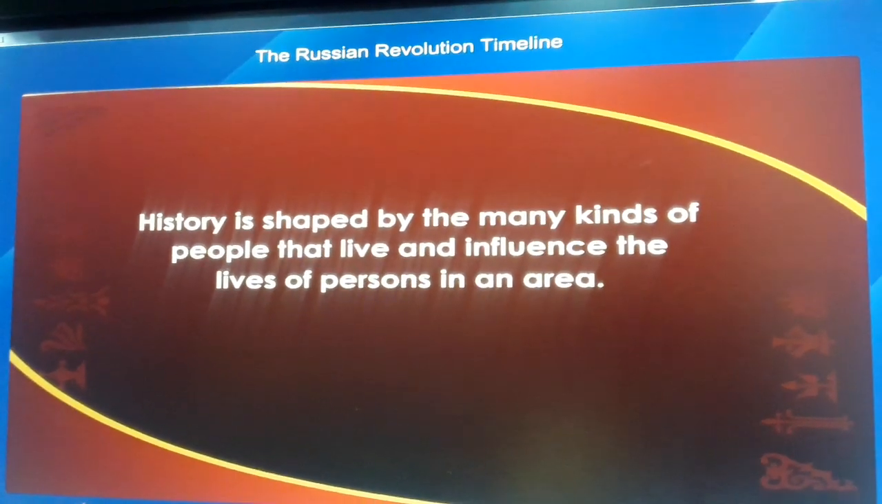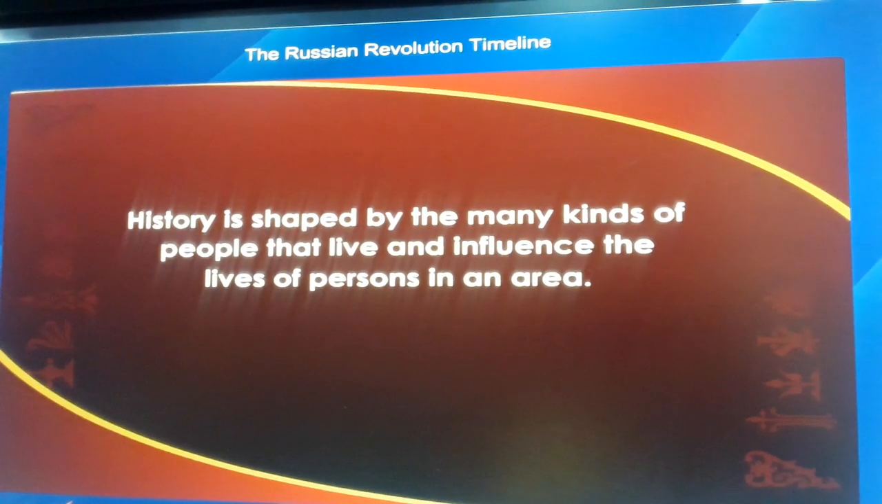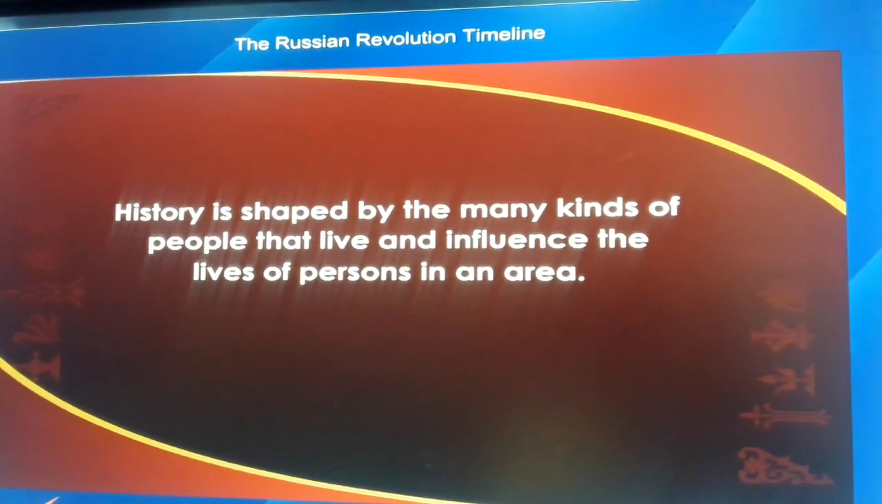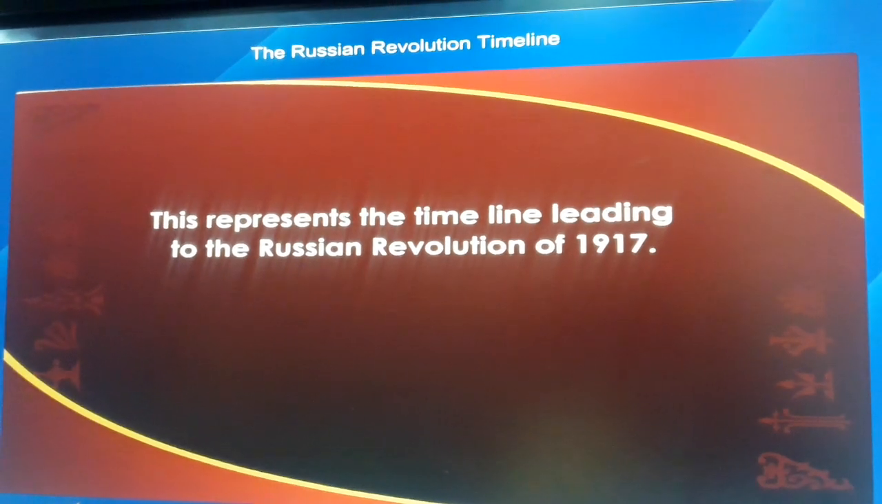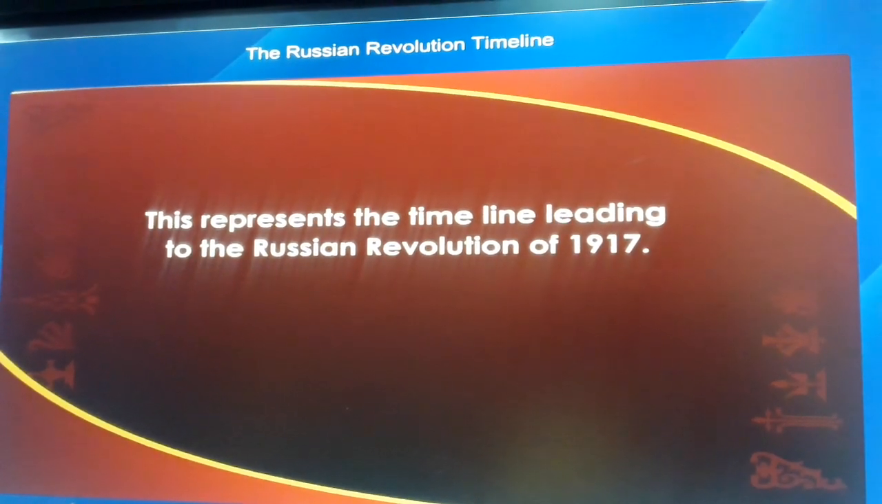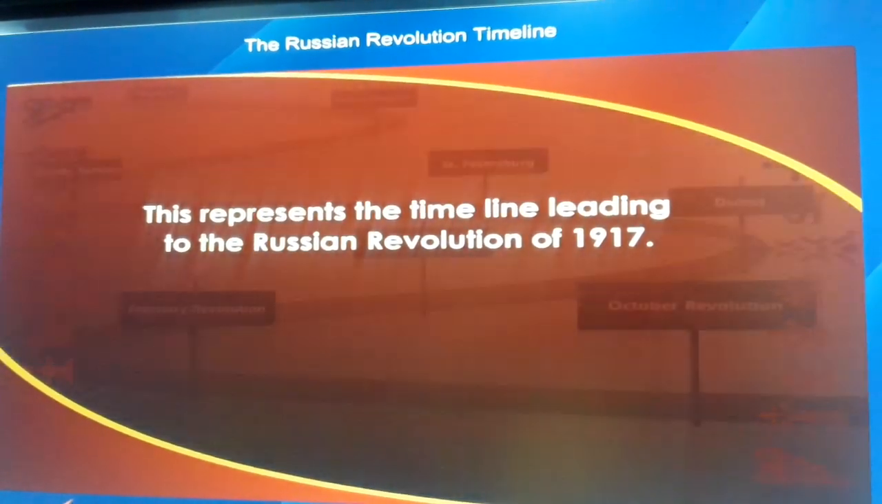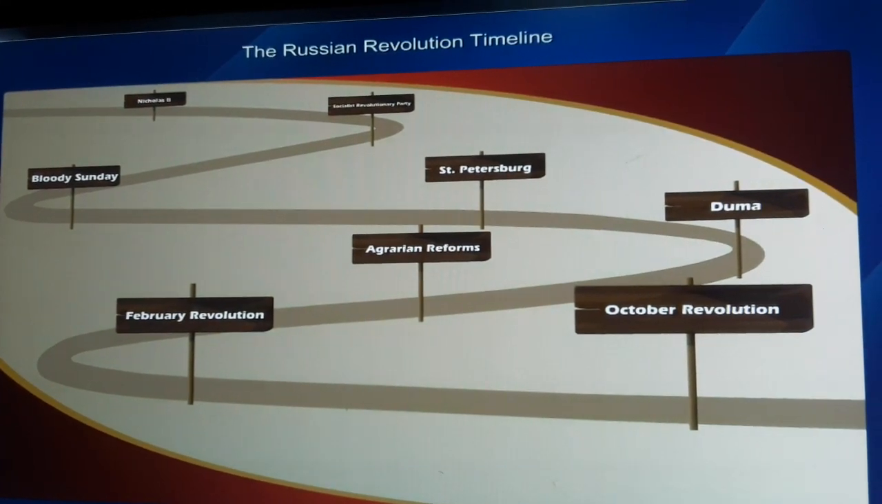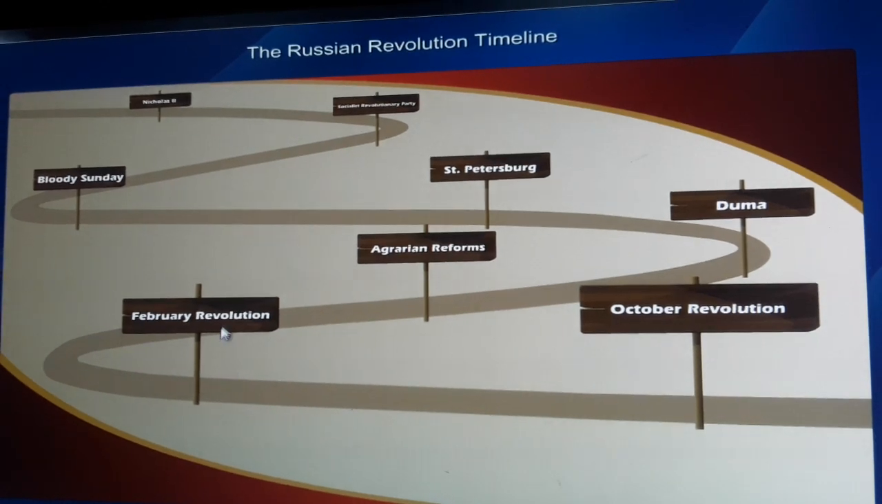History is shaped by the many kinds of people that live and influence the lives of persons in an area. This represents the timeline leading to the Russian Revolution of 1917. Many events are displayed. Click on the links to learn about the events.